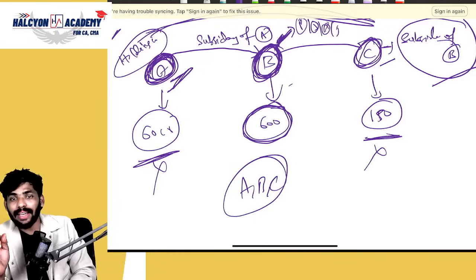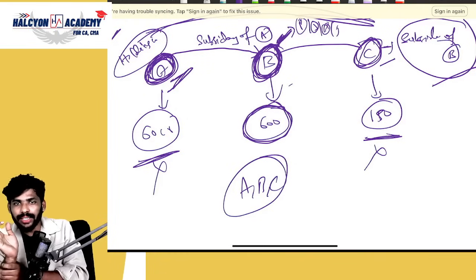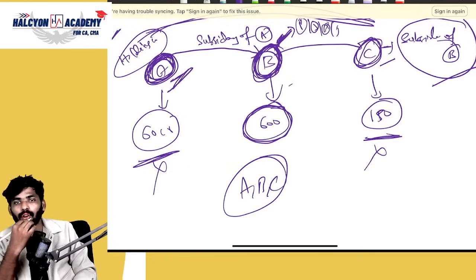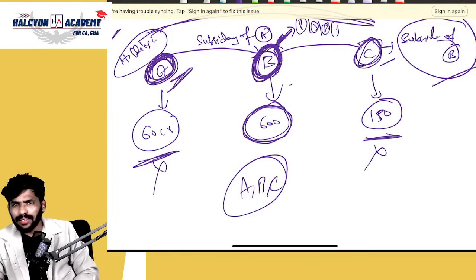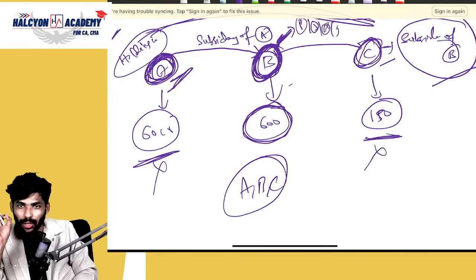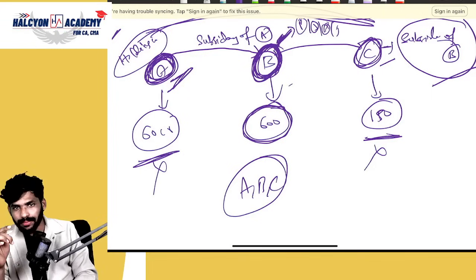This is the way of thinking, guys. First of all, you need to check the net worth. In the net worth criteria, only B Limited is covered. Yes or no? Yes. So based on that company, you need to check the condition.